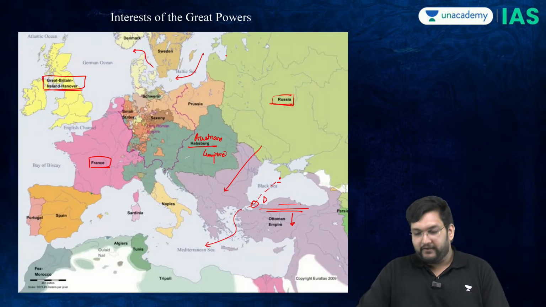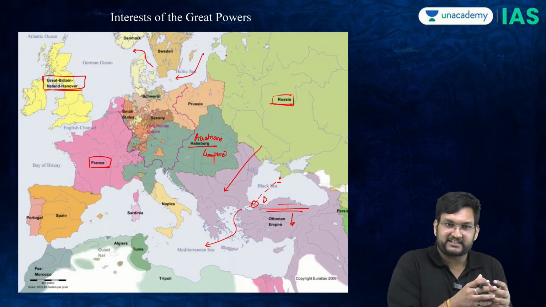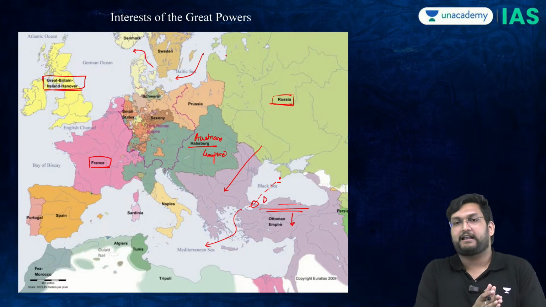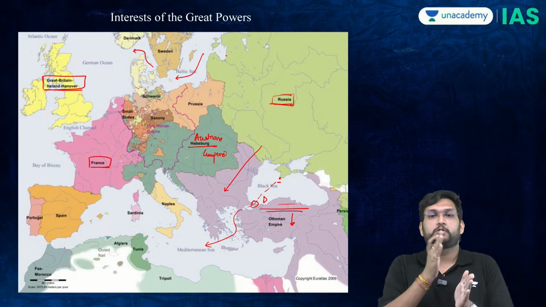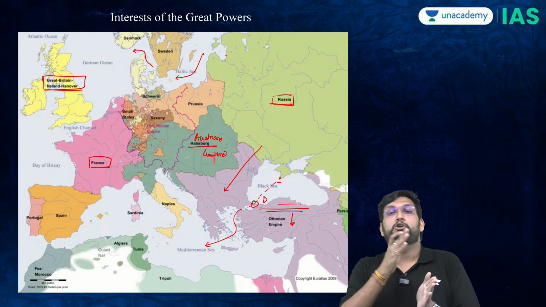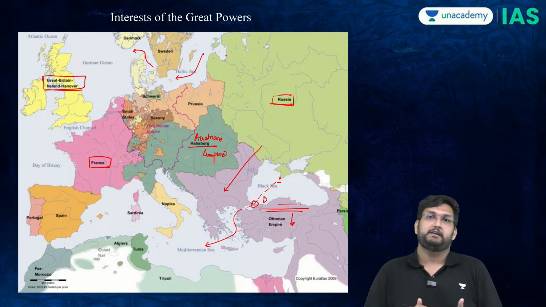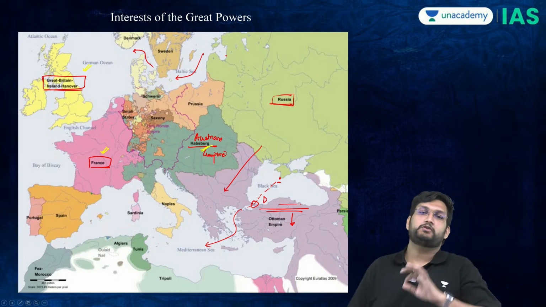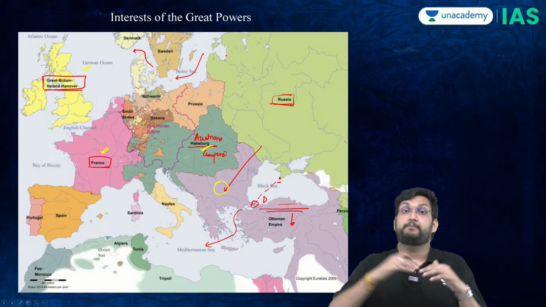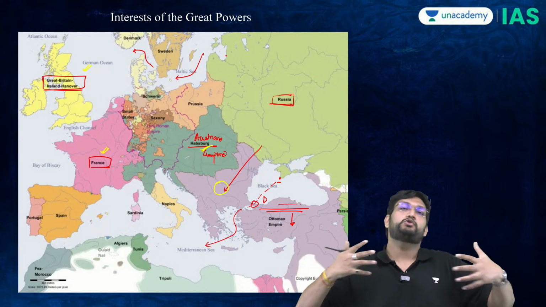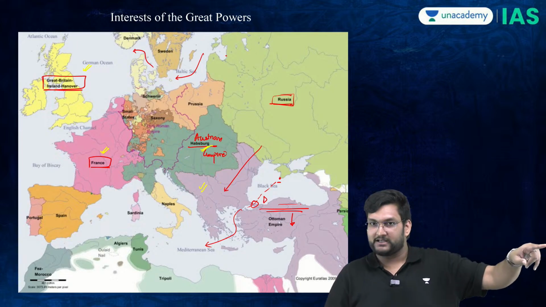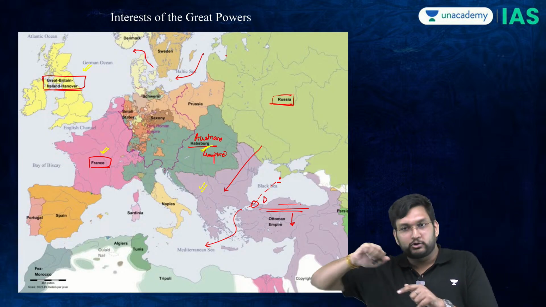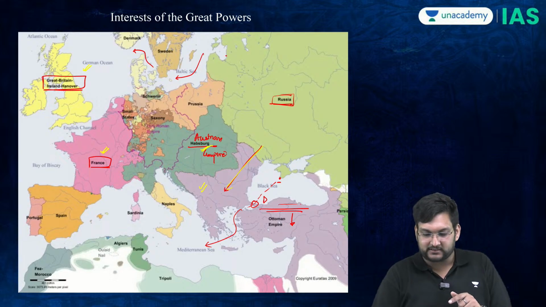Now, if we talk about the British and the French, they have a rivalry with Russia, which is that they don't want the Russians to have access to the Mediterranean Sea. And therefore France, Britain and Austria do not want this sector to be destabilized, because Austria has a border with this sector. If there are too many revolutions happening in this sector, it would impact the Austrians. On the other hand, France and Great Britain do not want this sector to go out of the hands of the Ottomans, because that gives Russia access to this sector.